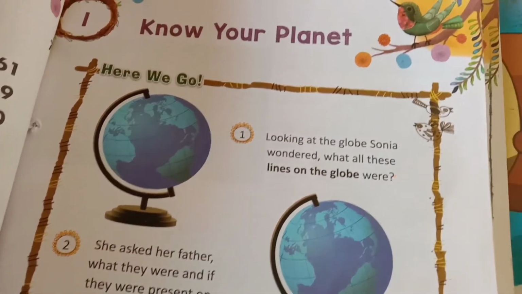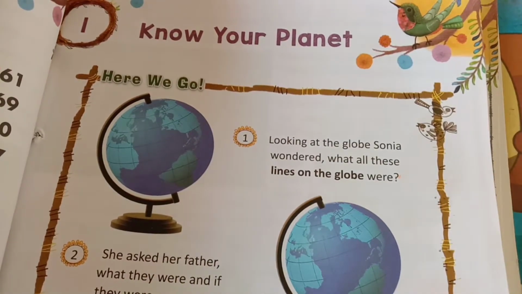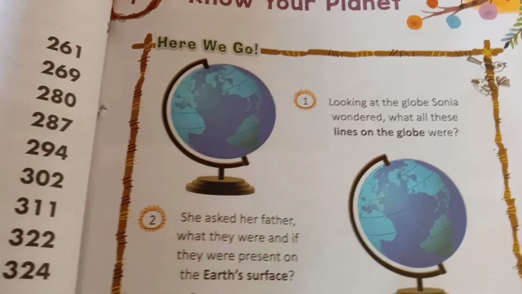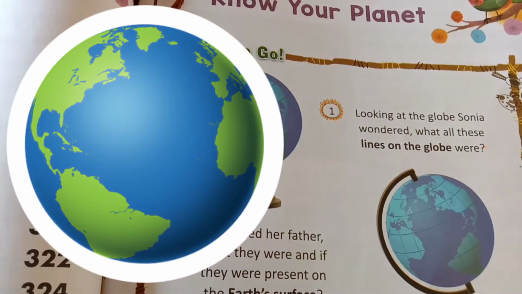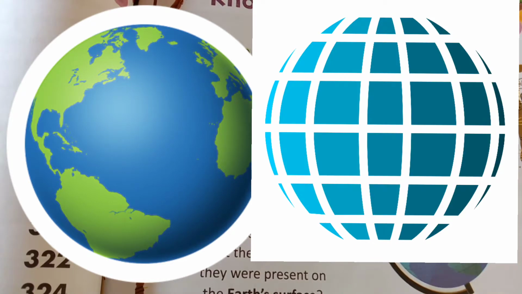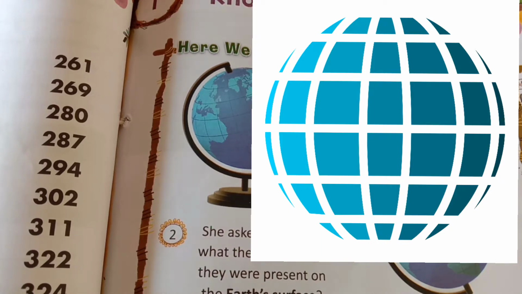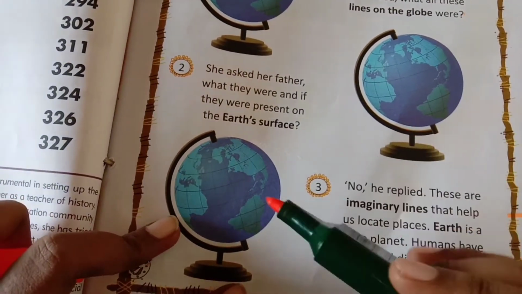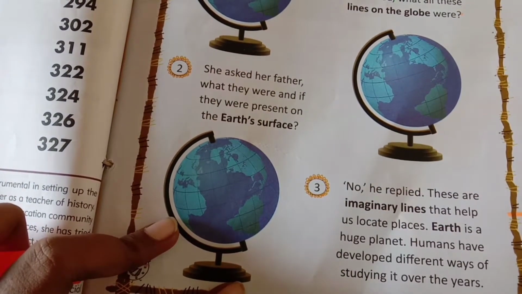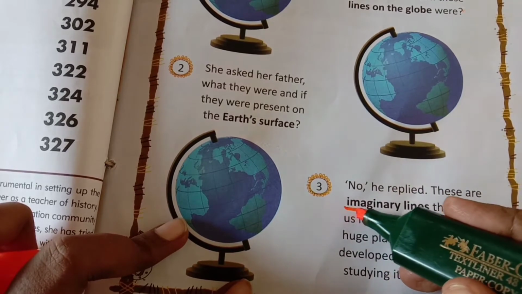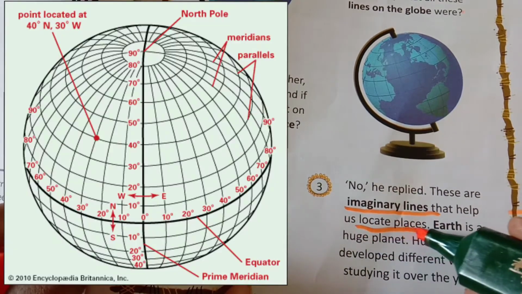Here we are going to see the pictures of globes. In globes there are some lines. He asked his father why, if they are presented on the earth's surface, are the lines really there on the earth's surface. His father said, no, there are no real lines on the earth's surface. There are only imaginary lines which help us to locate a place.